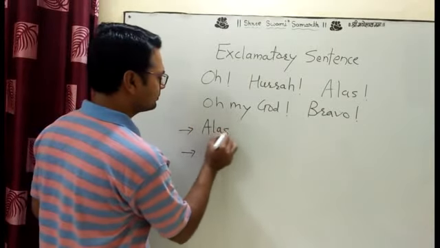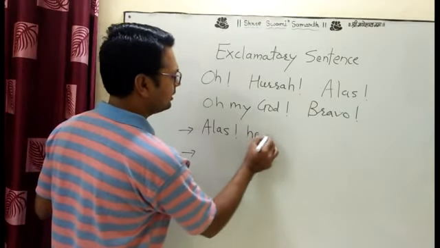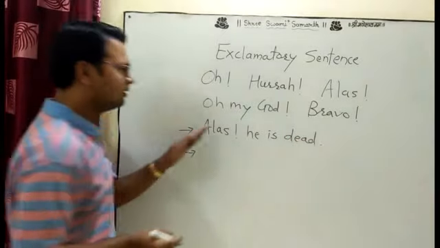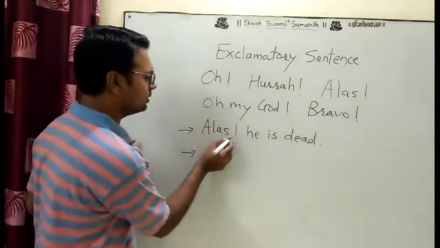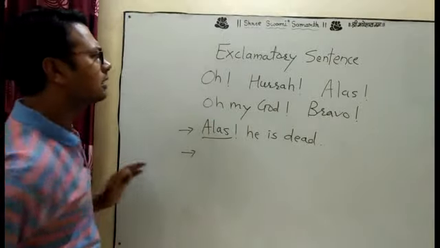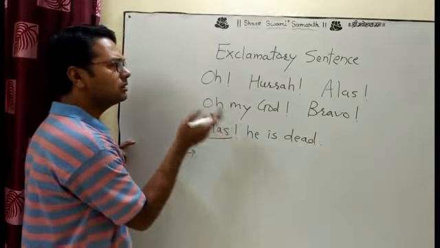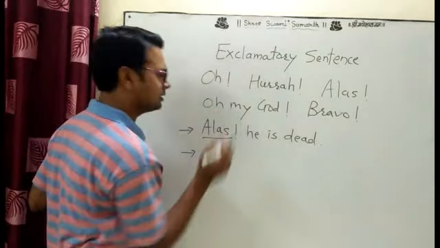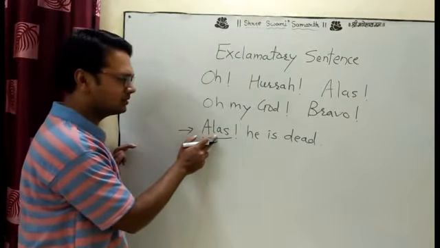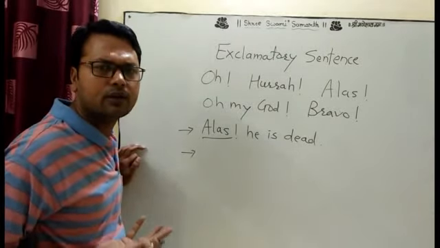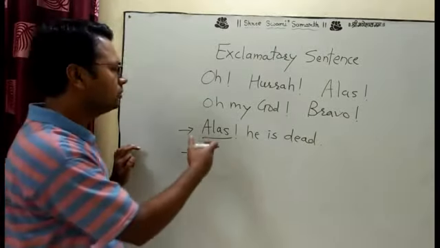Alas, he is dead. In this sentence, there is only one word, the exclamatory word, the interjection, but we call this sentence an exclamatory sentence because the word alas is there. When you feel so much sorrow in your heart, at that time you use alas.